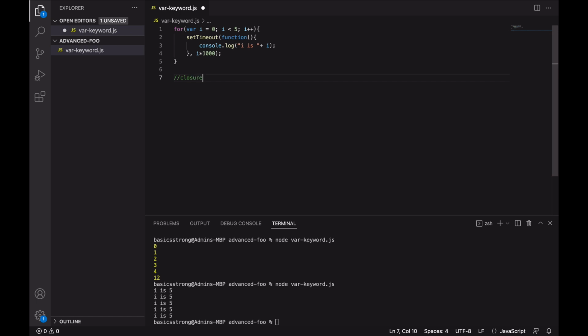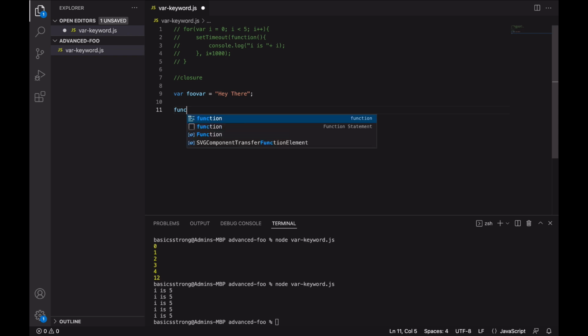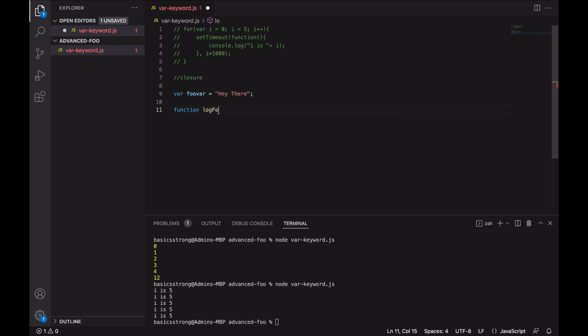If you know a term called closure, it is the ability of a function to remember a reference to a variable used within the function itself, but which has not actually been passed into that function. For example, if I have a variable foo_var, let's say it has some value, hey there, and then a function that uses that variable, logFooVar.